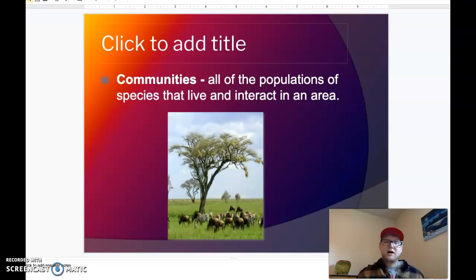The area that you're looking at could be as small as someone's yard, or it could be as big as the entire earth, right? Your communities can be as big or as small as you want to look at them, but it's all of the species in that area that interact with each other.